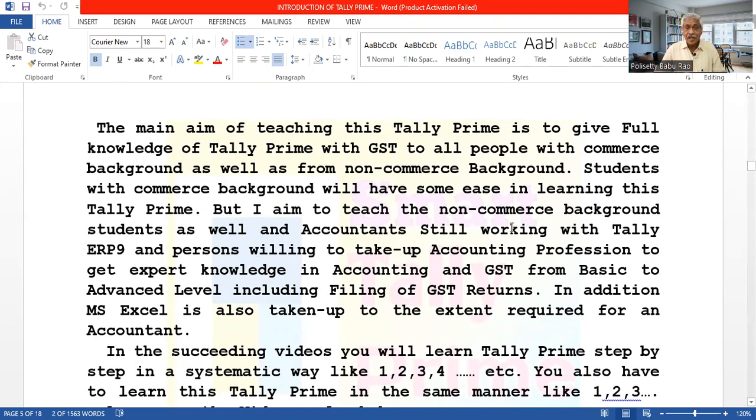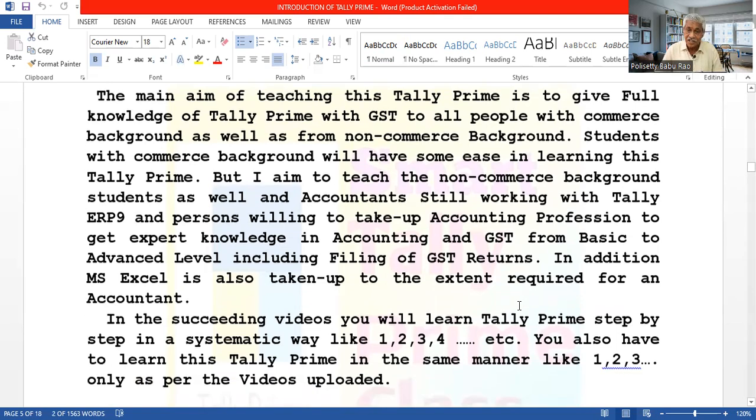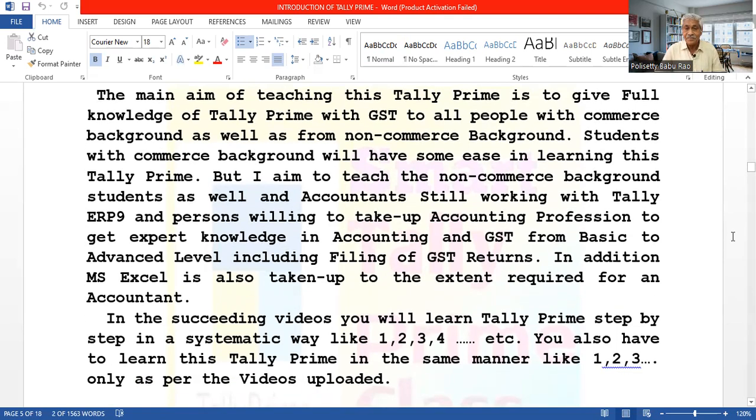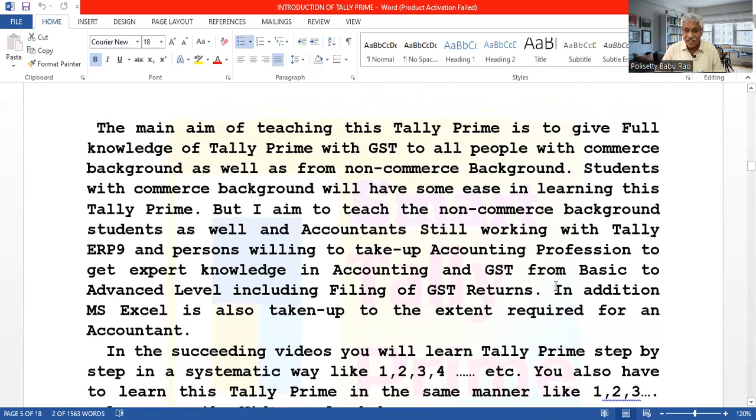Accountants still working with Tally, and persons willing to take up accounting. Some people like to go for an accounting job. Those people also can get expert knowledge in accounting and GST from basic to advanced level, including live filing of GST returns. In addition, not only Tally Prime with GST, MS Excel is also taken up.